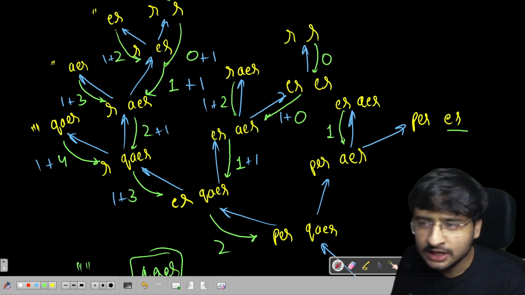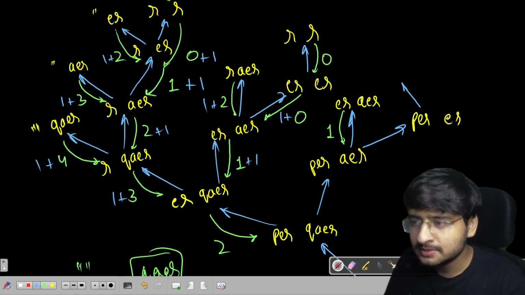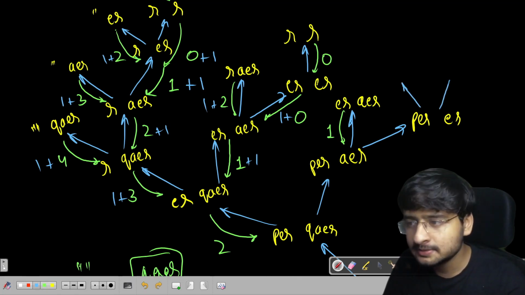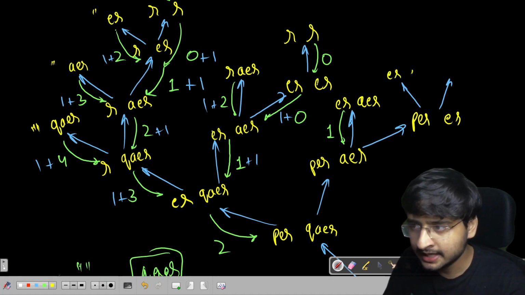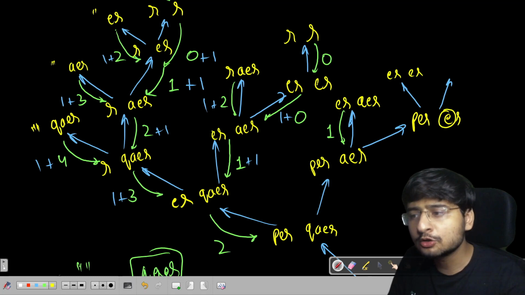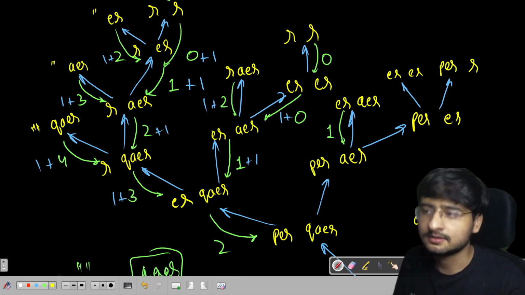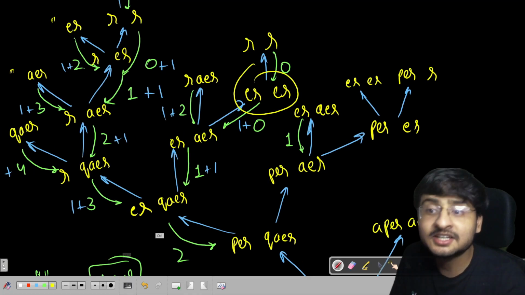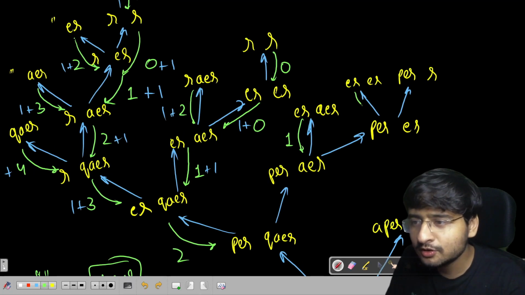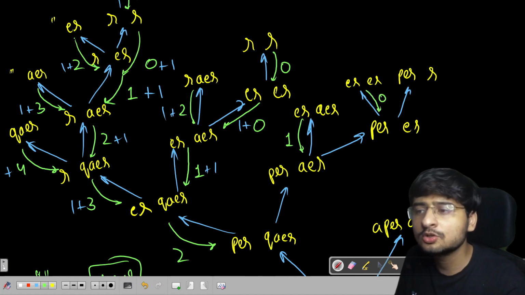PER and ER, we have not calculated this test case particularly. So let's calculate this test case. P and E are not equal, so two calls will be there. First, I'll try to delete P. So ER and ER. Then I'm going to try to delete E, so PER and only R. ER and ER, definitely we have already calculated this test case. It returns 0. So let's return a 0 from here.